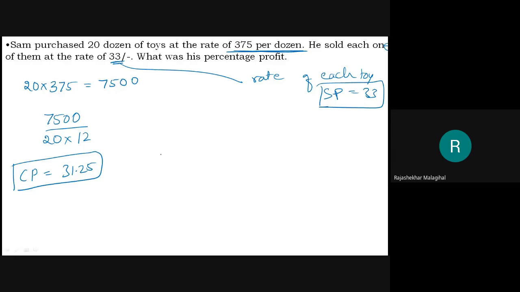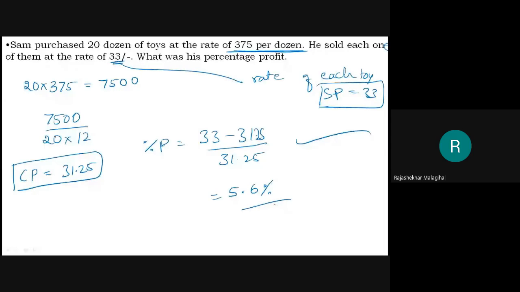Okay. Then what is the percentage? What do they want? Percentage profit. Percentage profit equal to selling price minus cost price divided by cost price. This is the answer. That is 33 minus 31.25 divided by 31.25 into 100, which is 5.6%. Okay. We'll go to the next one.